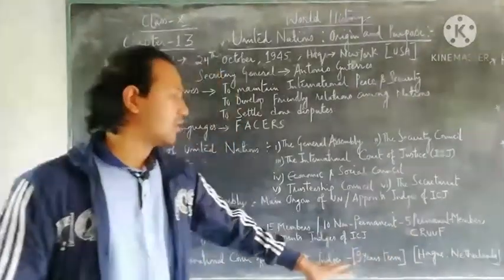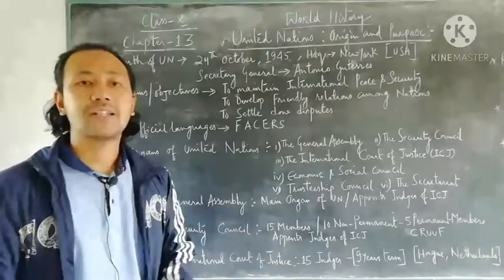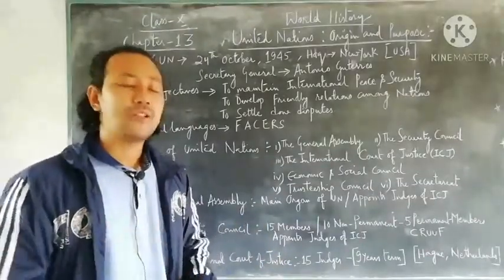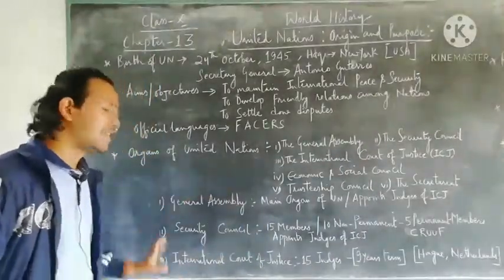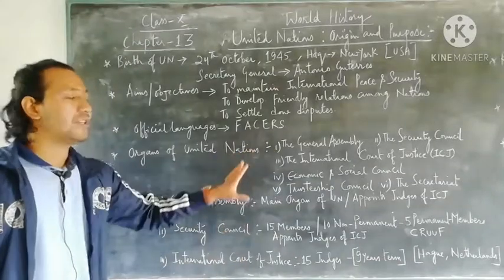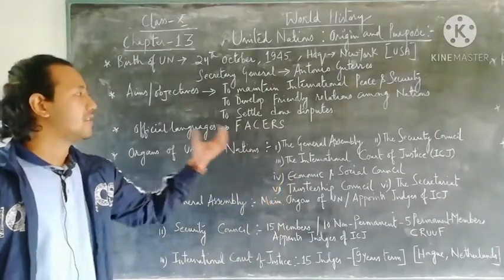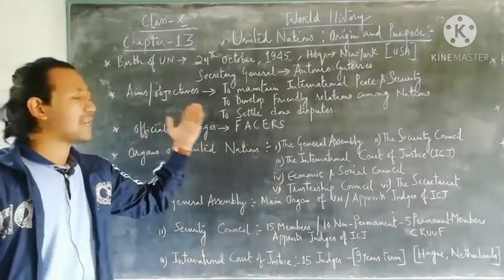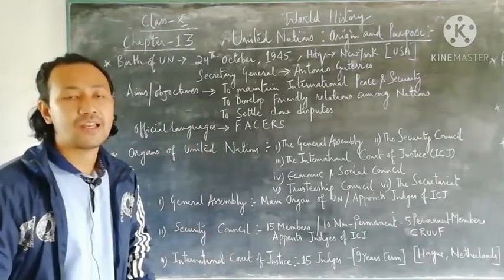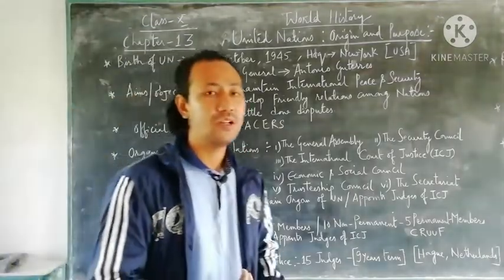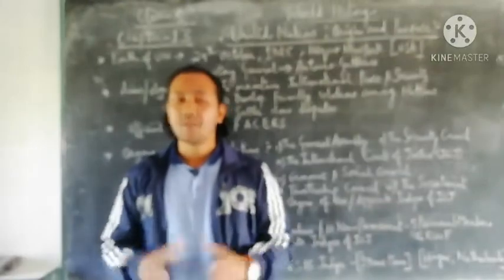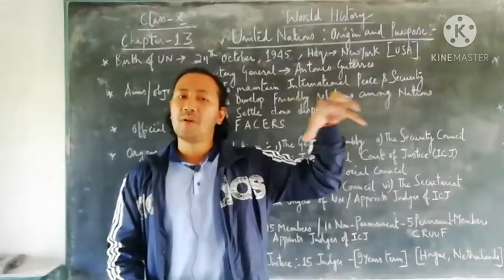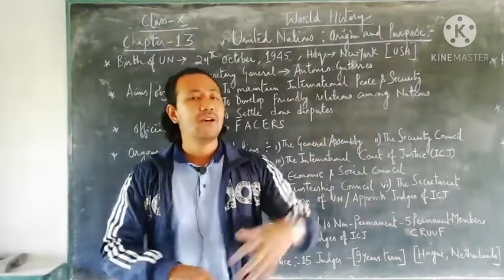So this was the topic in today's class, with mainly the 3 organs, all the 6 organs in a highlighting manner, the official languages, followed by the aims and objectives of the United Nations, and when the United Nations was born. That was soon after the end of the Second World War, where the Allied powers got victory over the Axis powers.